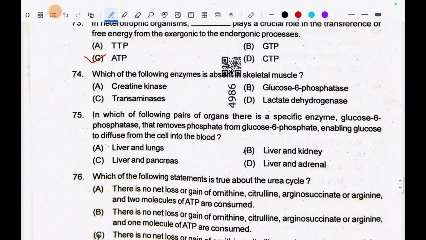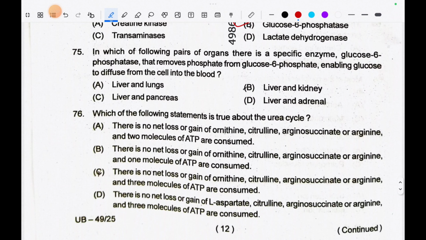Which of the following enzymes is absent in skeletal muscle? Glucose 6-phosphatase. Question number 75. In which of the following pairs of organs there is a specific enzyme glucose 6-phosphatase that removes phosphate from glucose 6-phosphate, enabling glucose to diffuse from the cell into the blood? So the correct answer is liver and kidney.